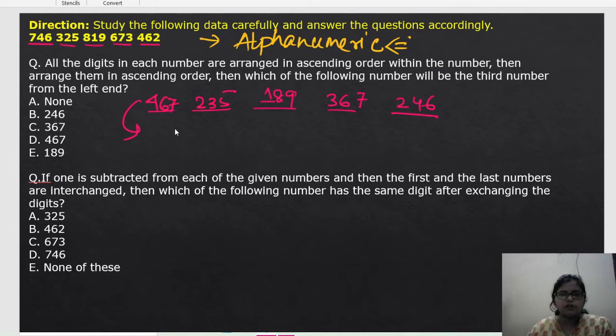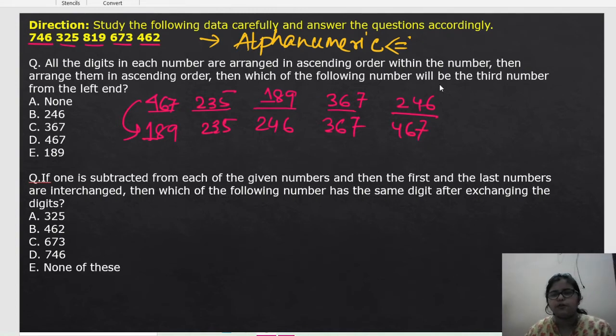So now the smallest one is this, 189. Then second one is this. Third one will be 2 4 6, then 3 6 7, and the last one will be 4 6 7. Done. Now what is the question? Which of the following numbers will be the third from the left hand? So third from the left hand will be 246. So 246 will be the right answer.